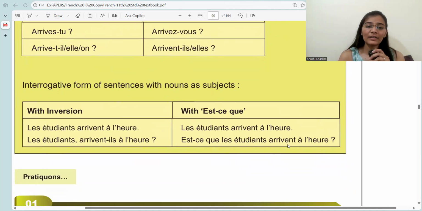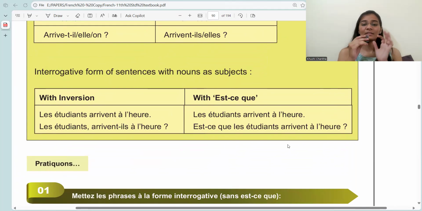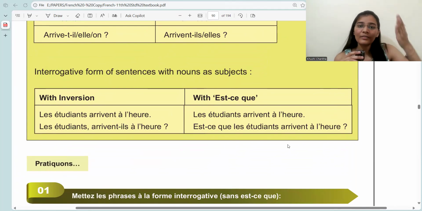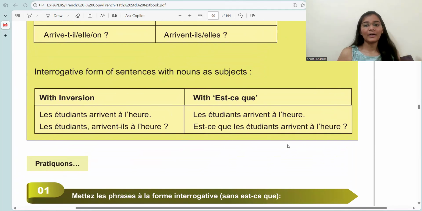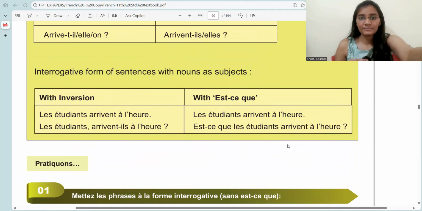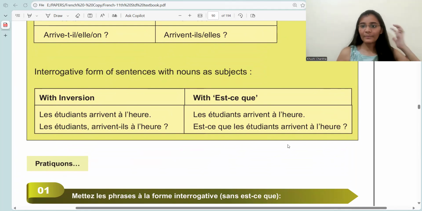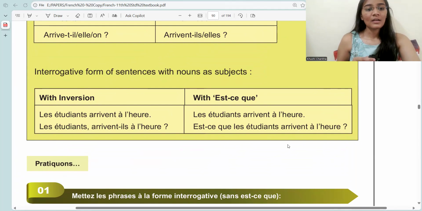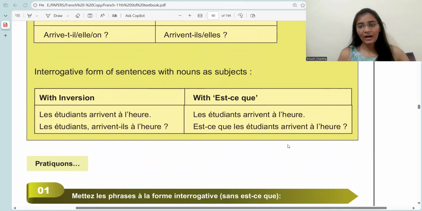Now, interrogative form of the sentences with nouns as subject. Here we were looking at pronouns as subject: je, tu, il, elle. But if we use an actual subject in it, how do we form it? So it would be with inversion. Les étudiants arrivent à l'heure. The students arrive on time.